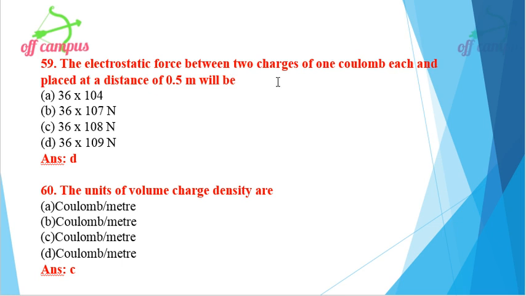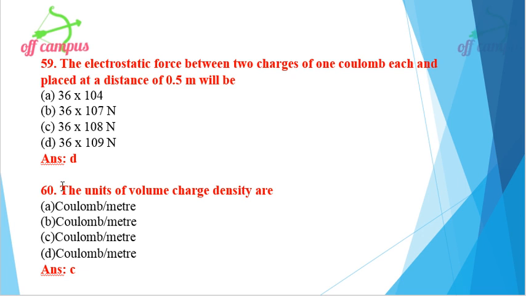So what is Q1 Q2 divided by d squared? Q1 and Q2 are given as charges of 1 coulomb each, so Q1 Q2 equals 1, divided by distance squared. Distance is 0.5, so 0.5 squared in the denominator. The value of 0.5 squared is 0.25. So 1 by 0.25 is 4. Already we have the value for 1 by 4 pi epsilon naught, 9 into 10 power 9. So 9 into 4 is 36 into 10 power 9 Newton. Option D is the right option for this problem.